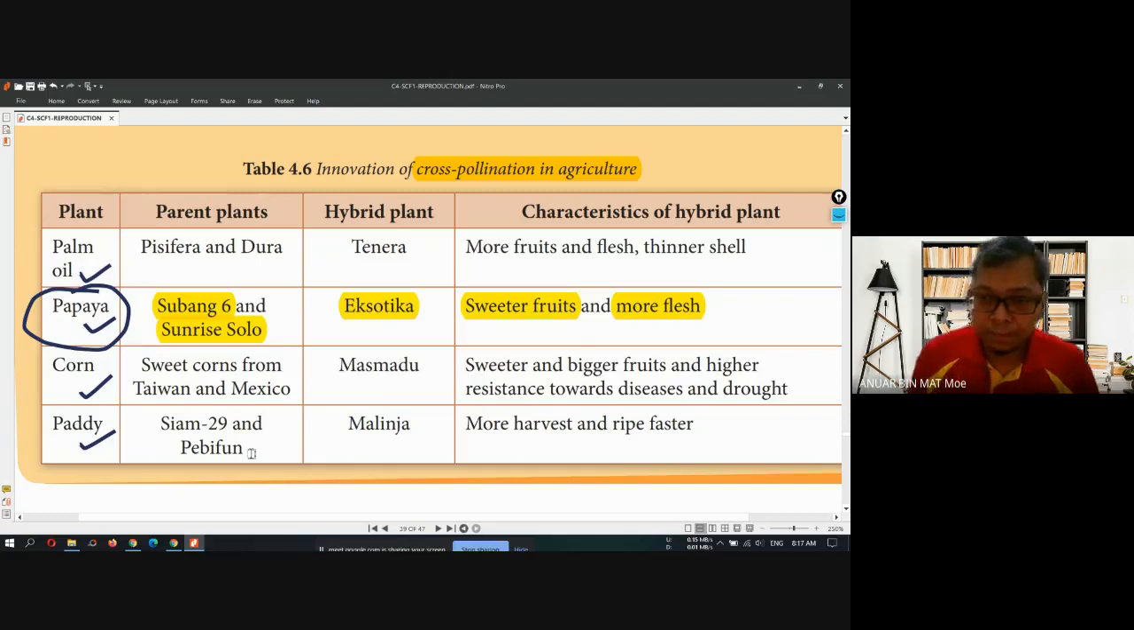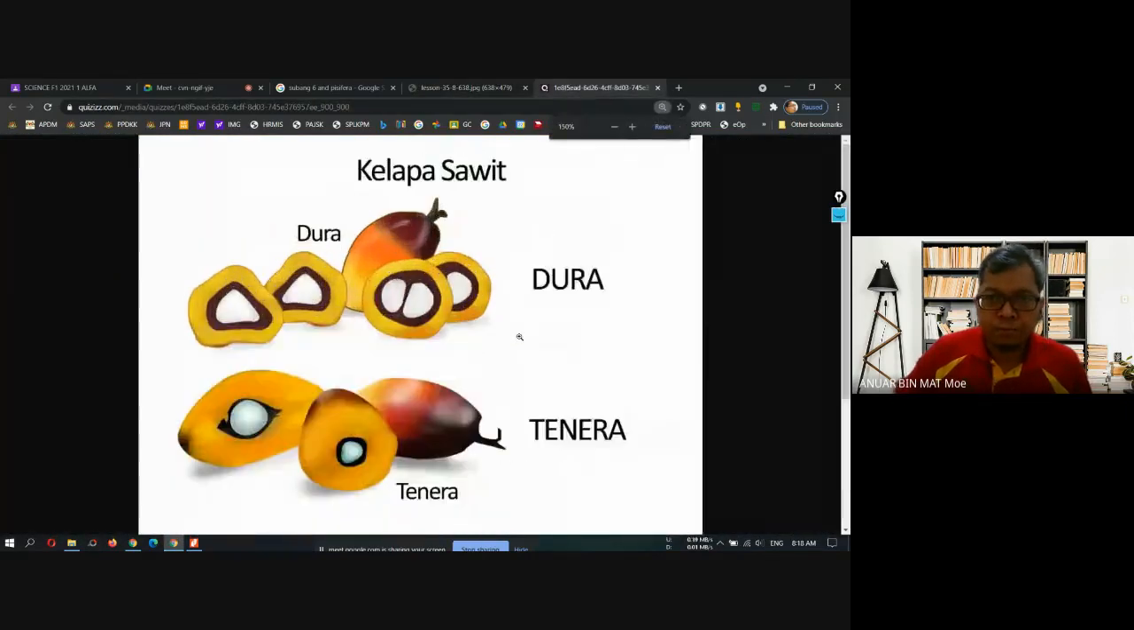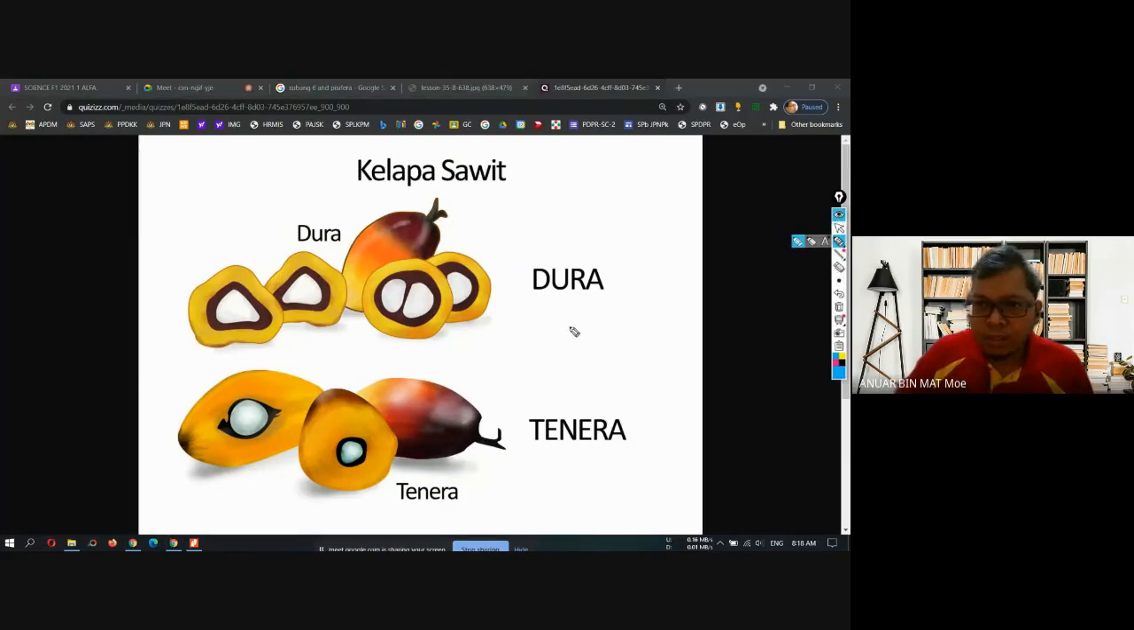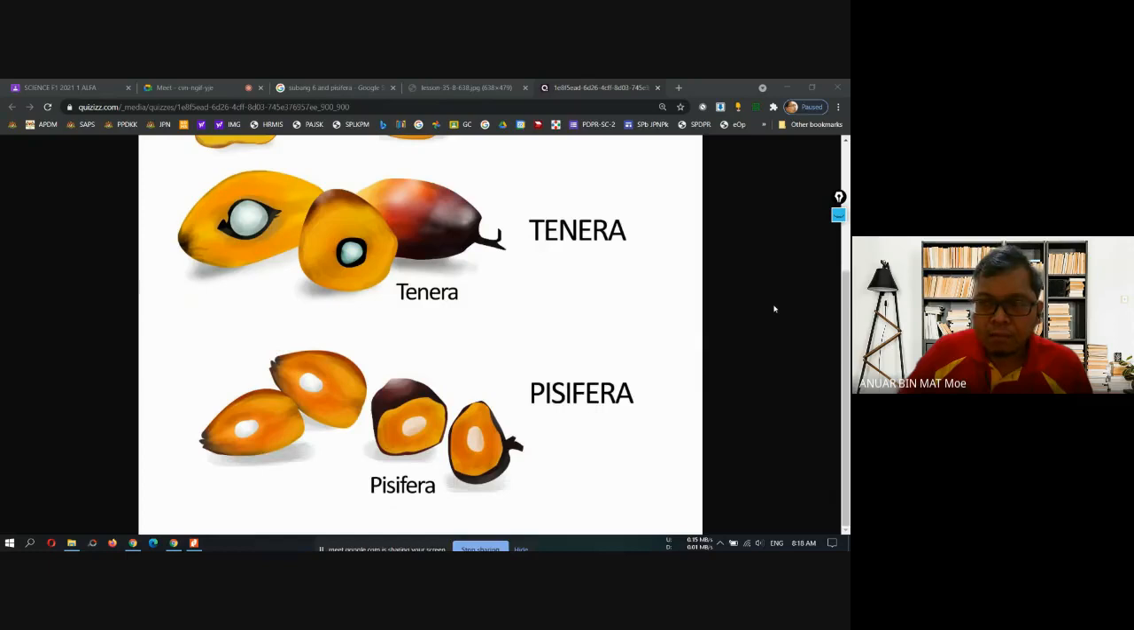but maybe to have a more beautiful, attractive flower. Okay, and then this is another one. I just want to show you. So this is for palm oil. There are two parent species over here. One is Dura, and one is Tenera. They cross-pollinate the Dura and Tenera to have a better palm oil fruit. We call it Piscifera.